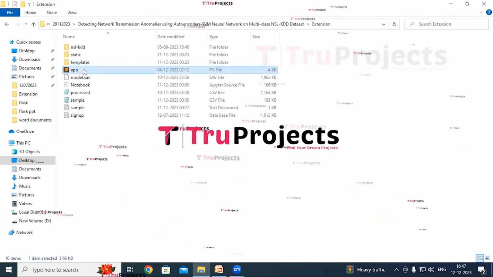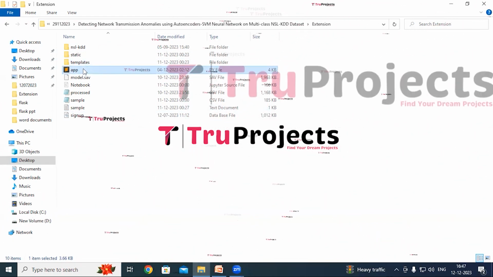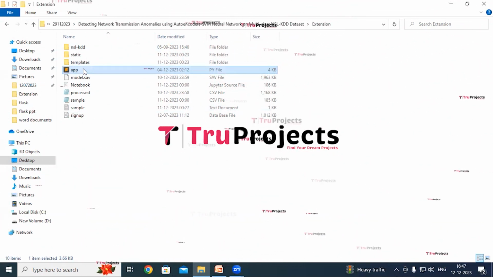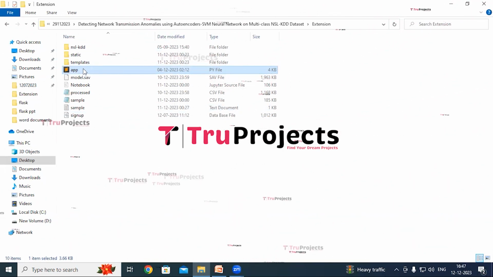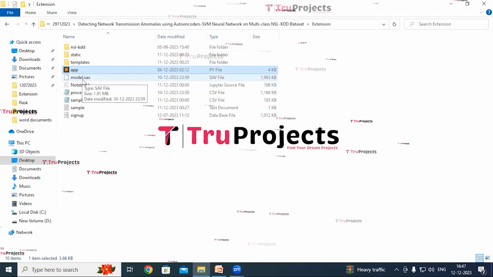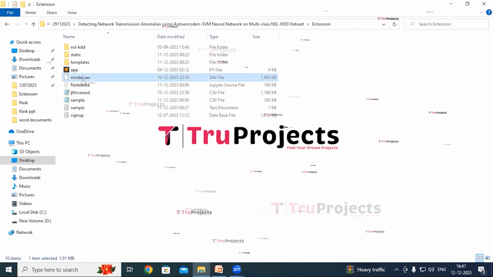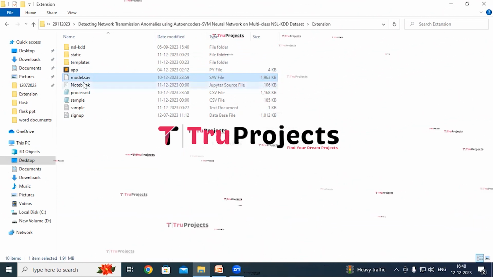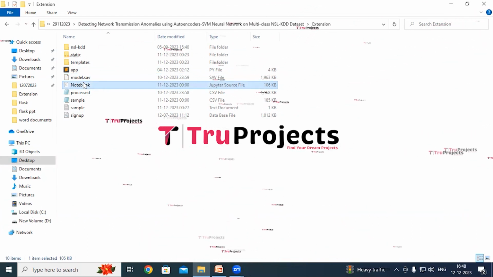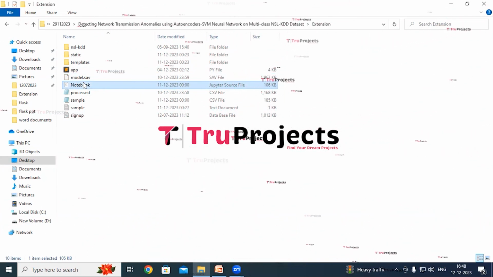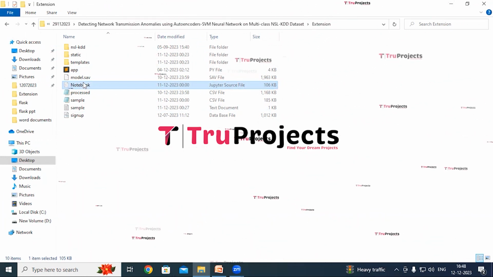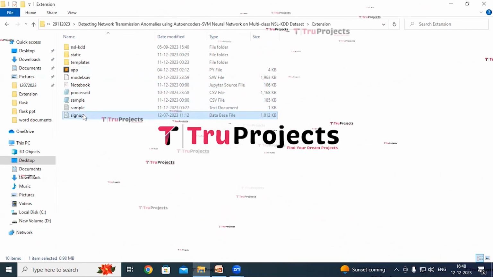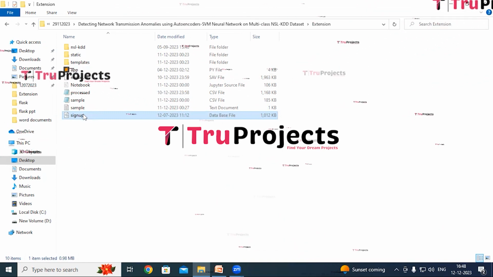This is app.py file. This .py file contains the information related to front-end logic. It includes code written in Python that handles server-side operations such as processing user requests, interacting with the database, and generating dynamic content to be rendered in the HTML pages. This is model file which contains algorithm information. This file will be loaded into the project code during runtime to utilize the trained models. This is notebook Jupyter source file which contains a combination of code, graphs and outputs all in one place. It allows users to write and execute code in individual cells, making it a popular choice for data science. And this is signup.db file. This file is the database file used to store user information.